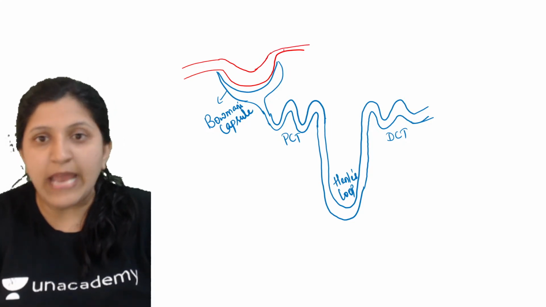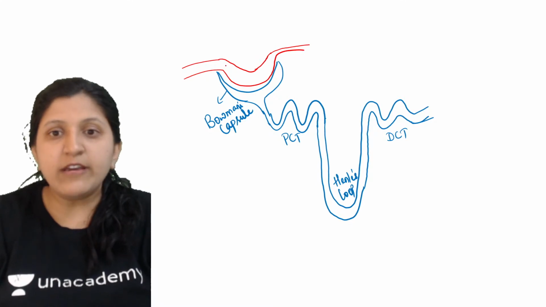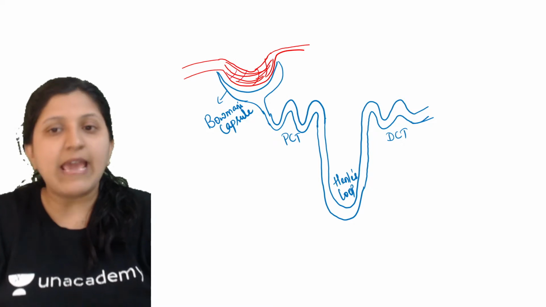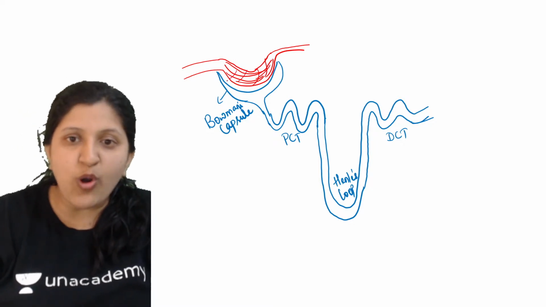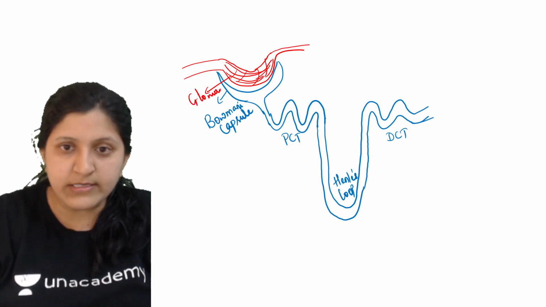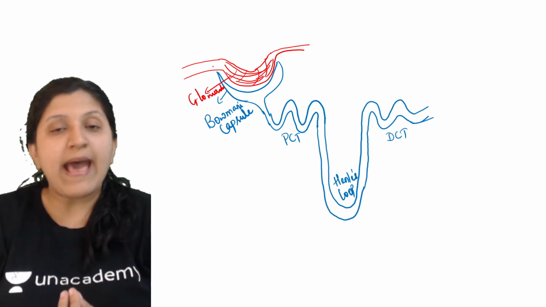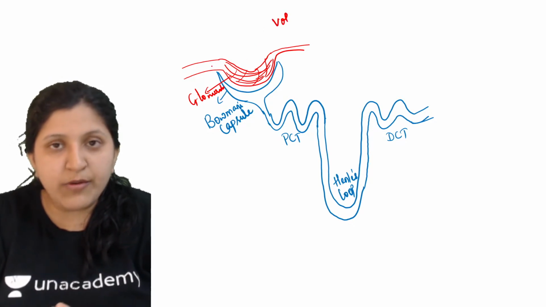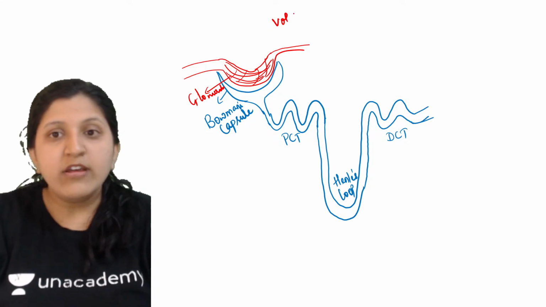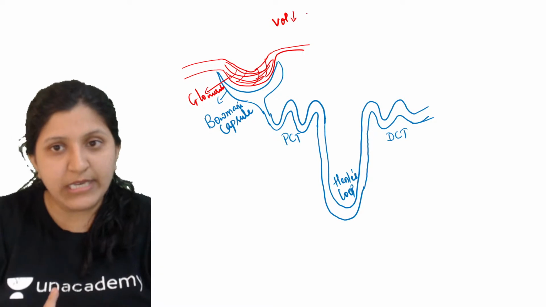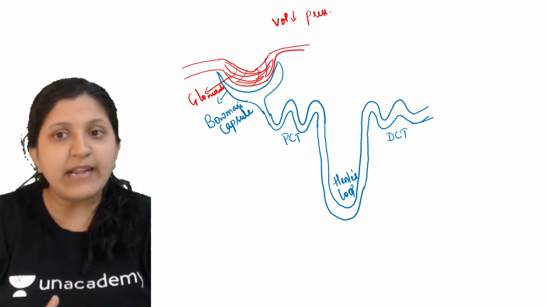The efferent arteriole also you need to show with a narrow diameter. Here we can see the capillary formation, so many capillaries are formed here. This is completely a capillary formation, and we call this a glomerulus. As you can see, the volume is decreasing for the flow of blood. Whenever volume decreases, the pressure increases.